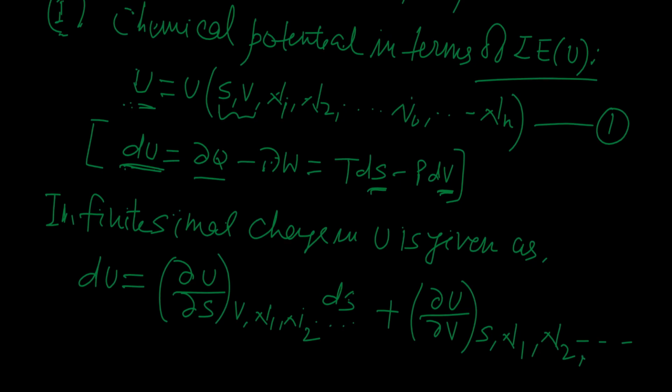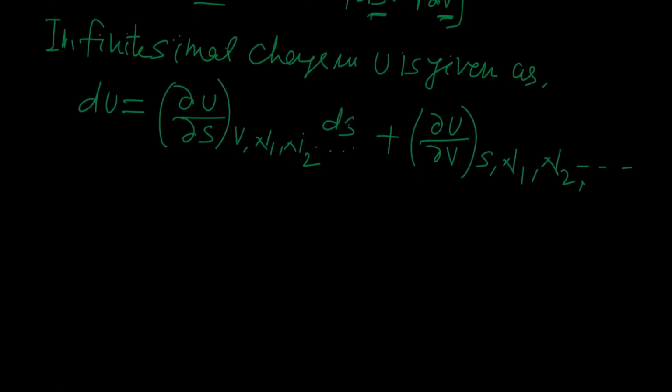Now, we will differentiate with respect to n1. So, this is plus del U by del n1 at constant S, V, and n1 will not be constant now, so the constants will be n2, n3, and so on.